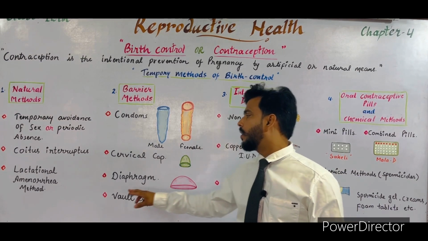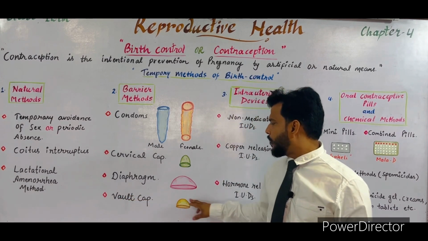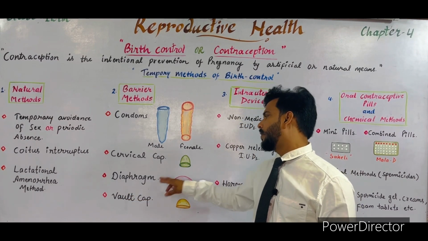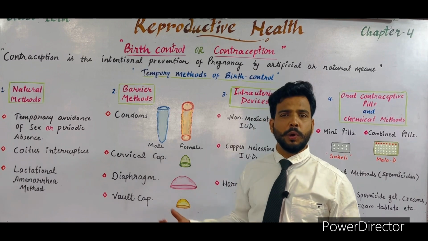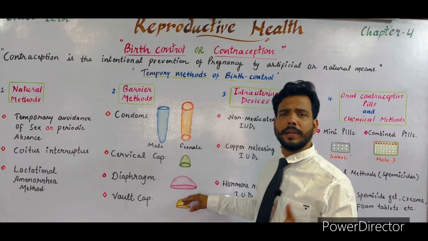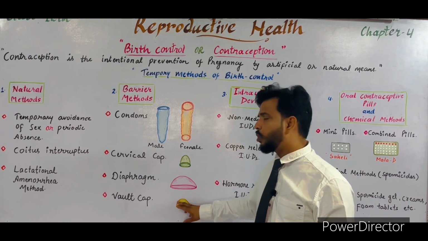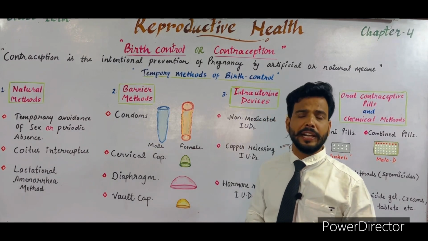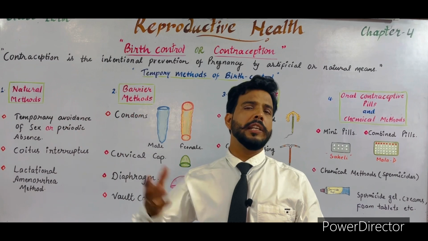Another device is the vault cap. The vault cap also appears like the diaphragm, but it is smaller. All these caps are used in a similar way, and are also fixed at the cervix, which prevents the entry of sperm into the uterus of the female.